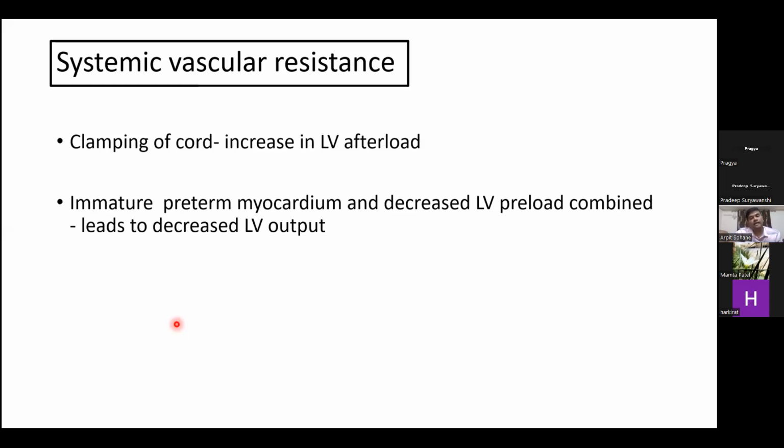Clamping of the cord increases the left ventricular afterload in the premature neonate, whose myocardium is immature, and decreases the left ventricular preload, which will cause decreased left ventricular output in preterm neonates.